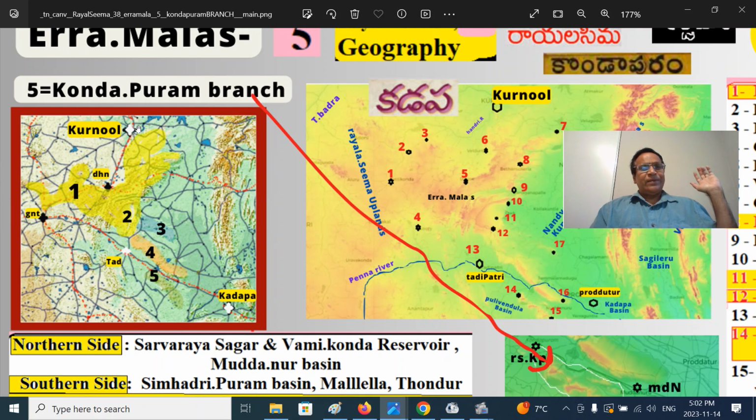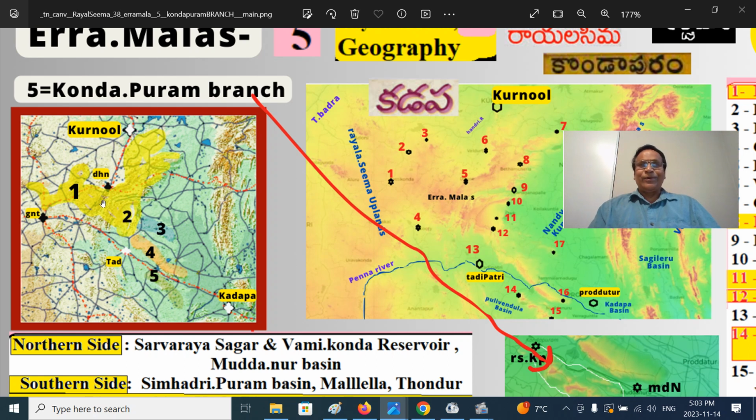This is the roadway passing from Kurnool to Gooty here. Gooty town, also a railway station. Kurnool, Veldurthi, Dhone. West side is Pattikonda, east side is Betamcherla. Betamcherla is the core of Erramala. When you say Erramala, you should remember 2 towns, railway stations: Done railway station at Dronachalam, Betamcherla railway station. Those are the core of Erramala.